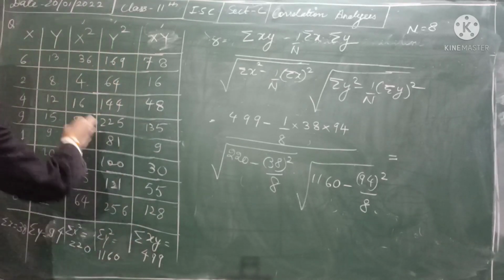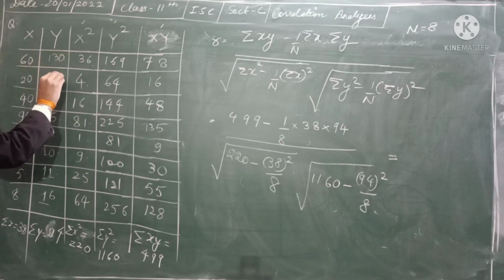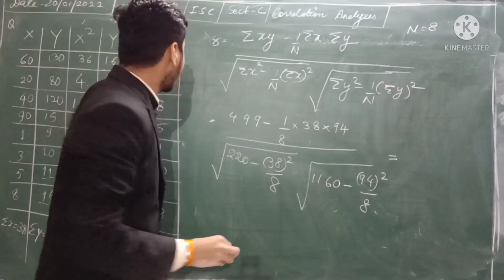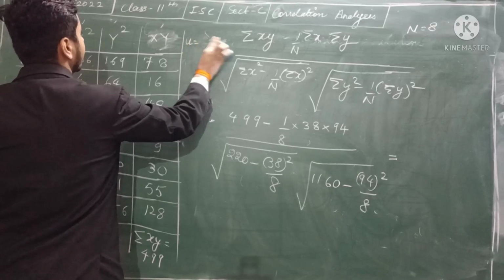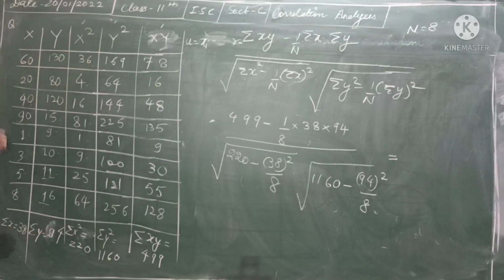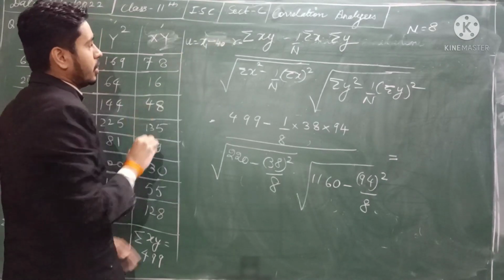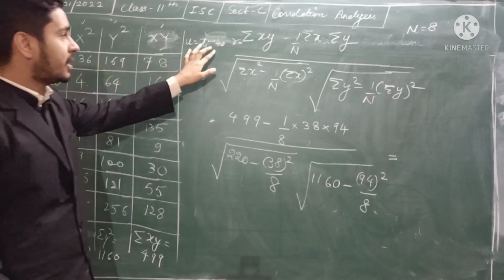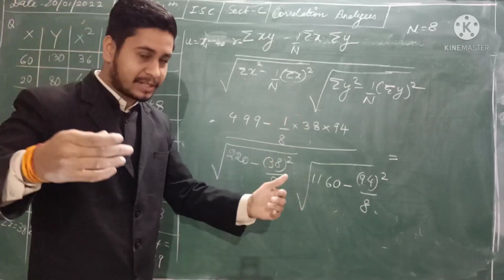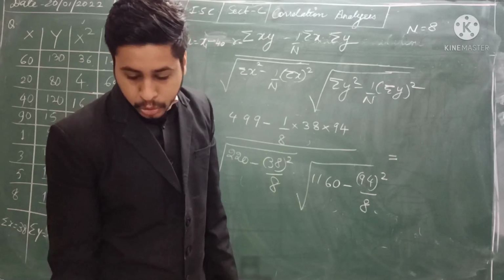Now if, for example, your data is 60, 20, 40, 90 and here also 130, 80, 120, then you can go with the help of U and V. So you have to make a column U is equal to xi minus, you consider any of the values from this whole column. Let us consider 40. So xi minus 40. Now your question will be converted into U and V. Then you have to find U square, V square, U into V, then their sums, and the formula format is totally the same. So I hope this is clear to you.